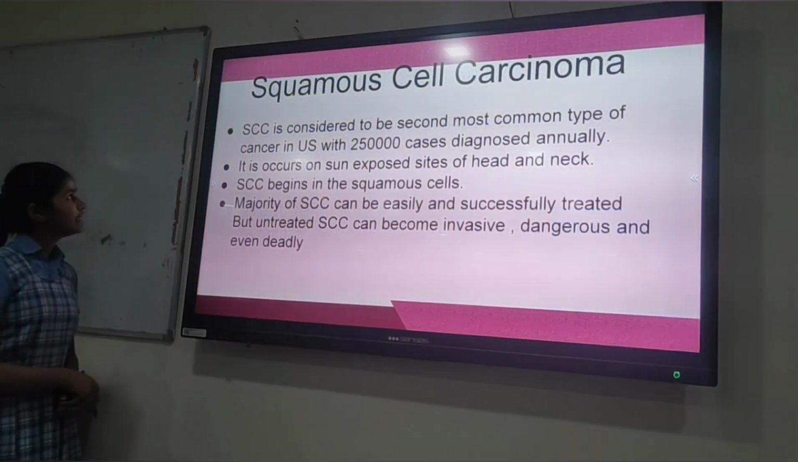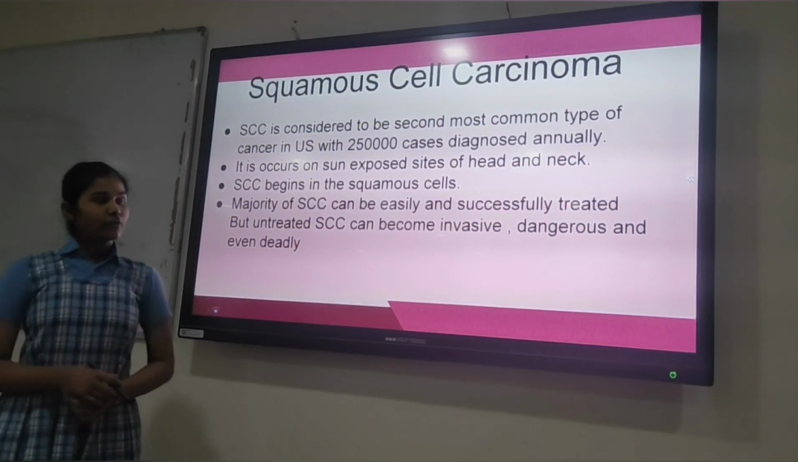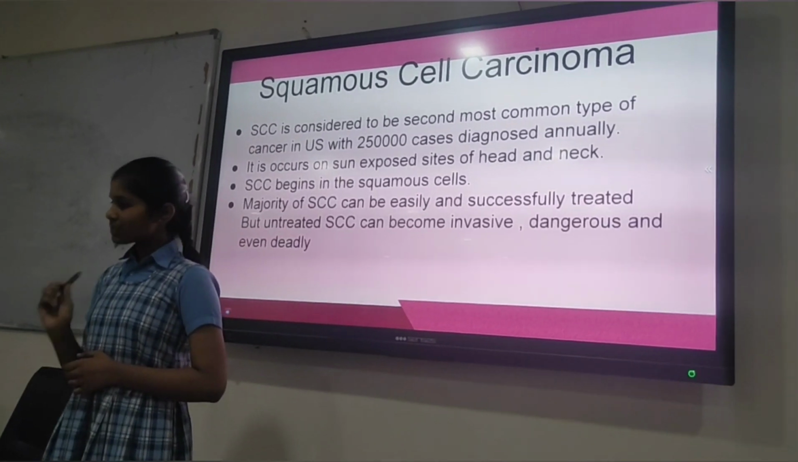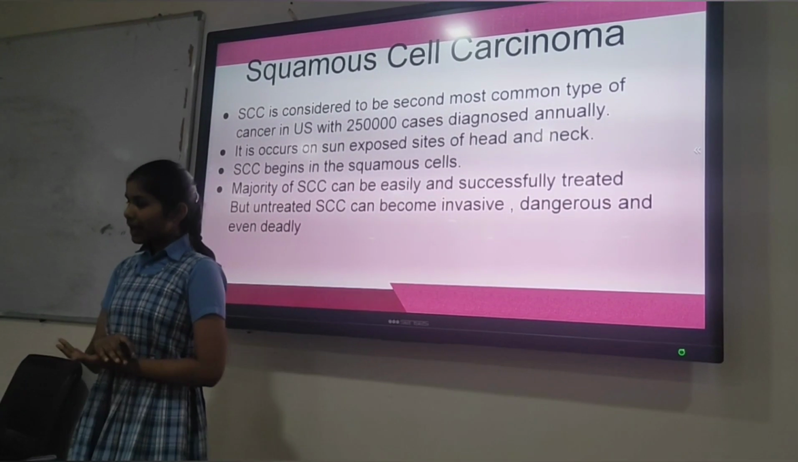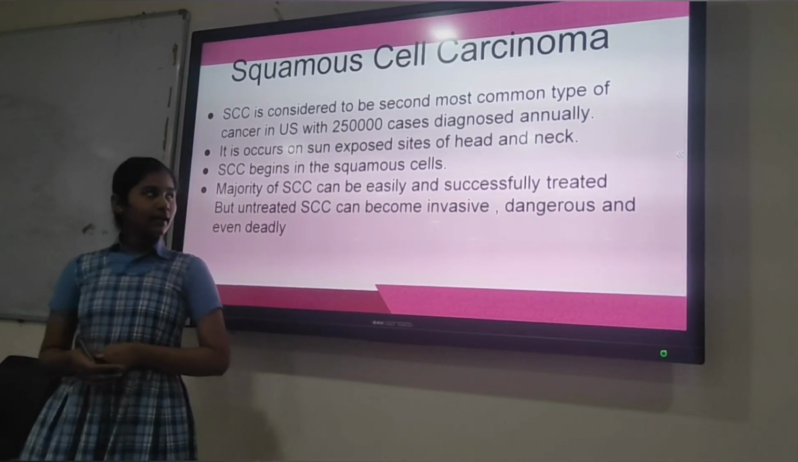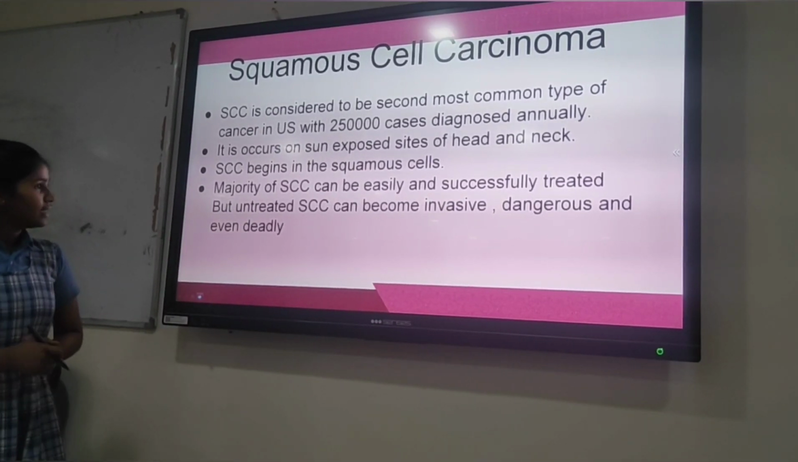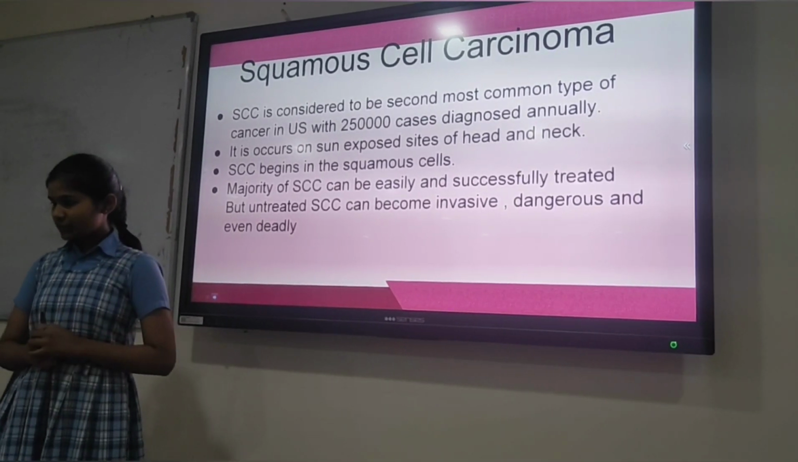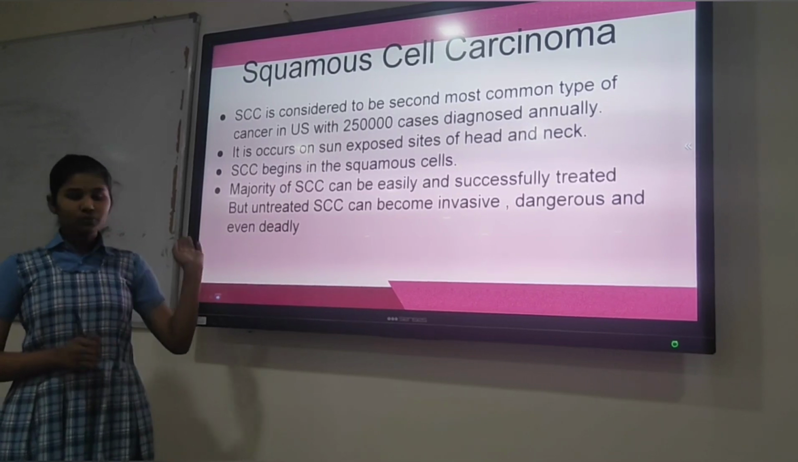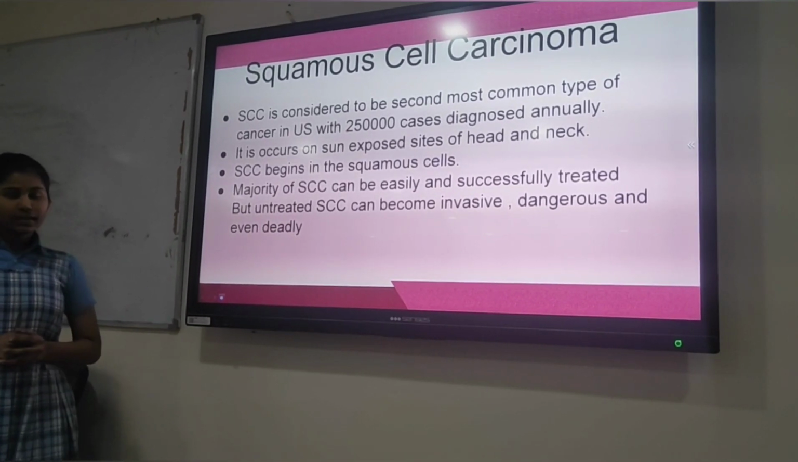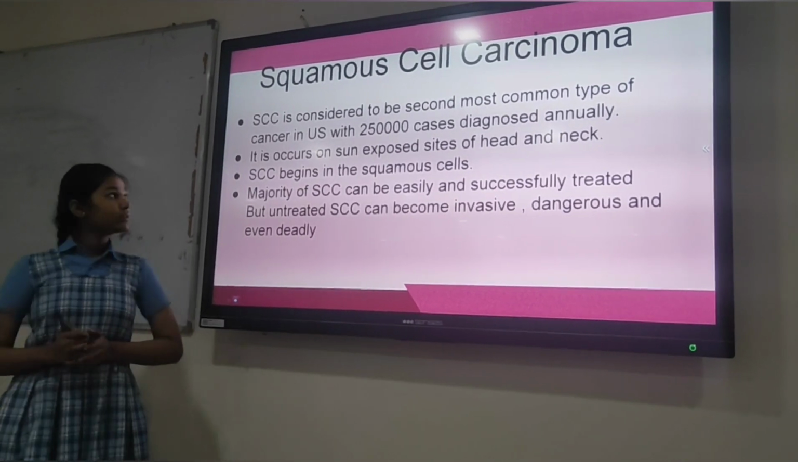Next, SCC. BCC is developed in basal cells and SCC is developed in squamous cells. Squamous cells are present in the squamous layer. They are thin flat cells, and generally it's not as dangerous as melanoma, which we have done. It does not spread to other parts like the one we learned before, but we have to be careful with this.